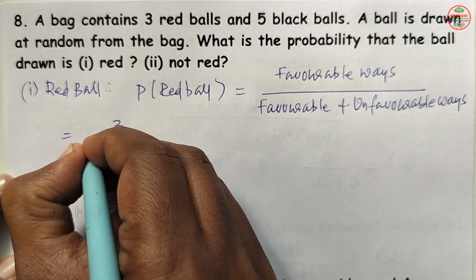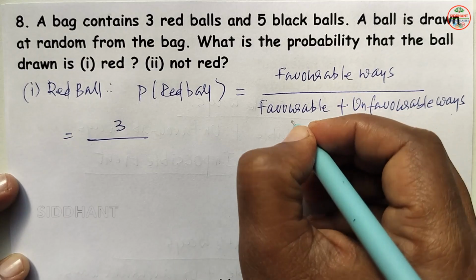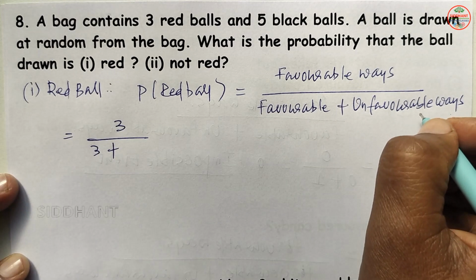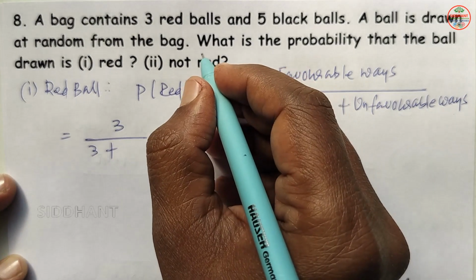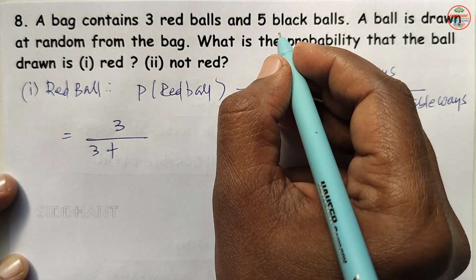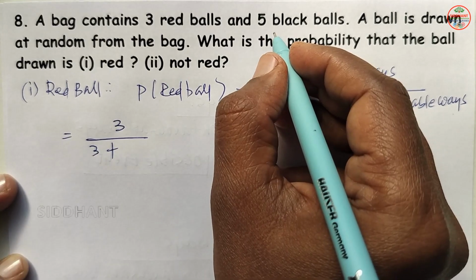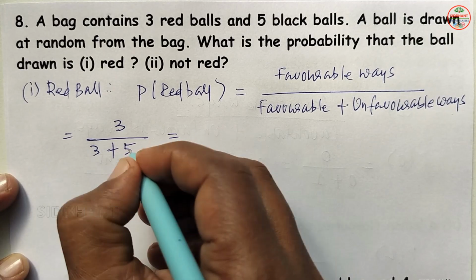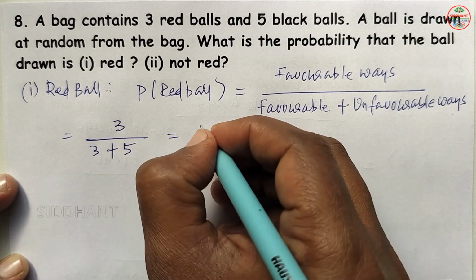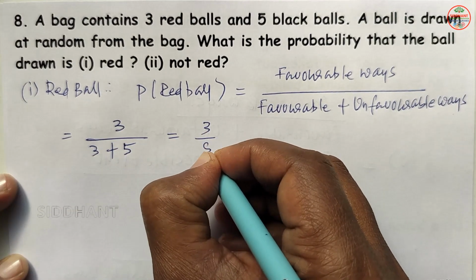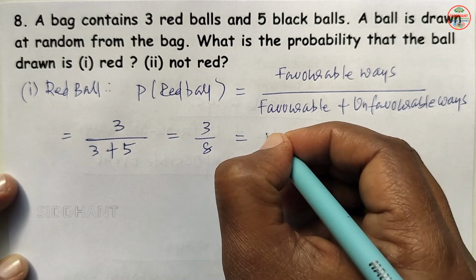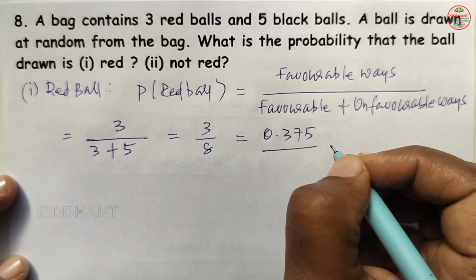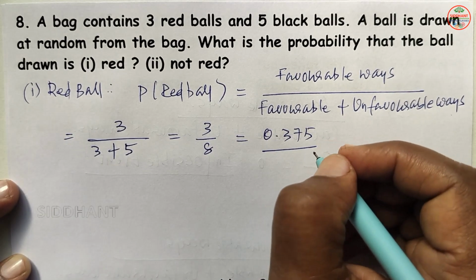So 3 will be the numerator. Next denominator, favorable ways, 3 are there. Next unfavorable ways, when you see in the bag, the unfavorable ways will be 5 here. That means these are not red balls. So that is equal to 3 by 3 plus 5, so that will be 3 by 8, which is equal to 0.375. So this is the probability of getting a red ball.